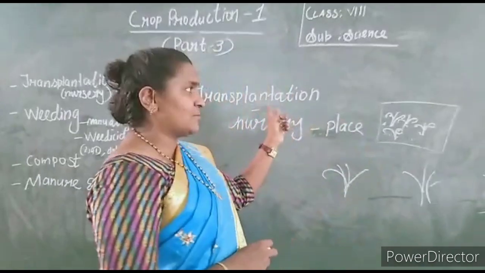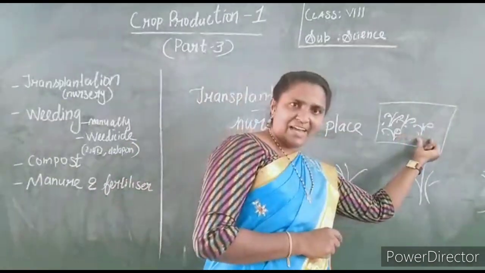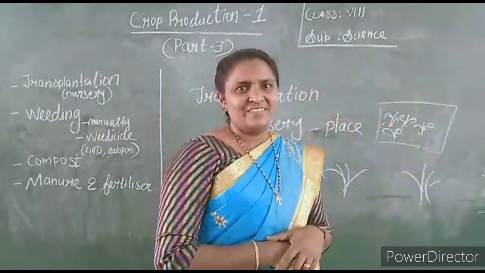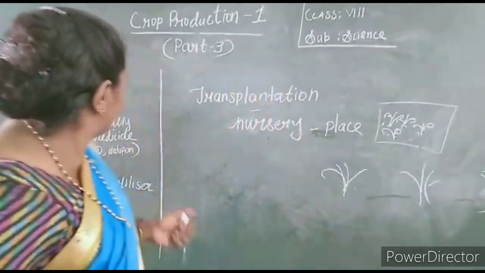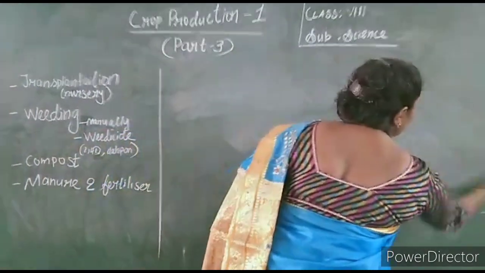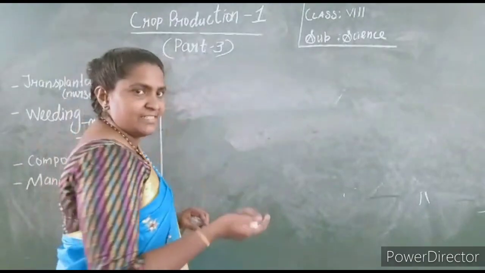So what is transplantation? It is a process of removing these plants from the nursery to the farm, nursery to the big field. Clear? The next topic is weeding. Three practices, this is the third practice we are doing in agricultural practices.